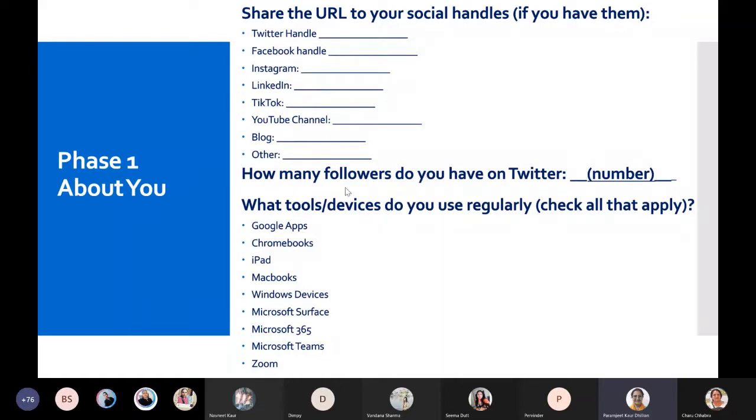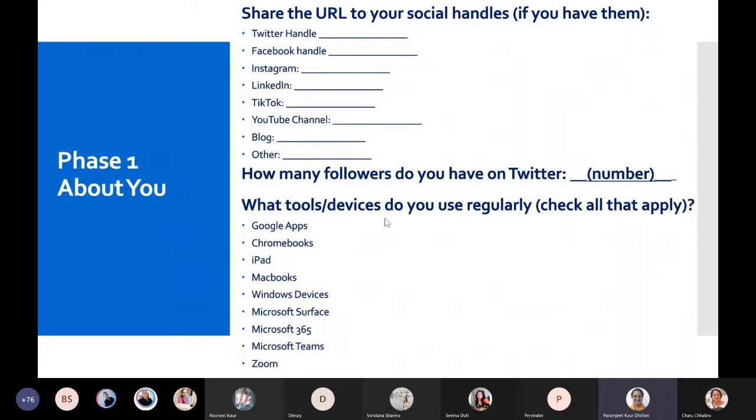And then how many followers do you have on Twitter? See, Twitter, you all started early. We all started early, and look, this would be so beneficial for us. And if you're not following each other, please start following each other so that the number of followers increases. The entire school to follow each other, at least we'll have 100 minimum followers.